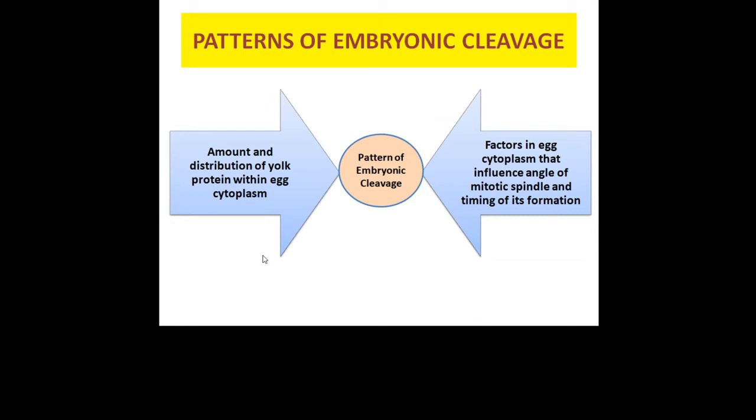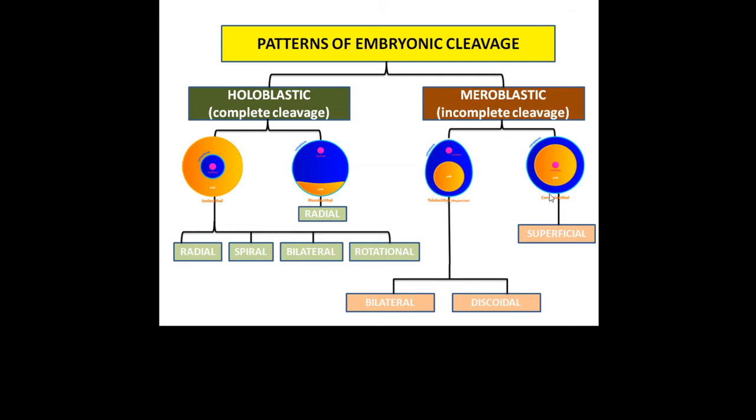Because the area where a large amount of yolk would be present, the cleavage would be less, so the size of blastomeres would be large. And second are the factors of egg cytoplasm that influence the angle of the mitotic spindle and timing of its formation. Based upon these two factors, there are largely two broad patterns of embryonic cleavage. Holoblastic, holo means complete, that means complete cleavage, and meroblastic, mero means incomplete, so incomplete cleavage.